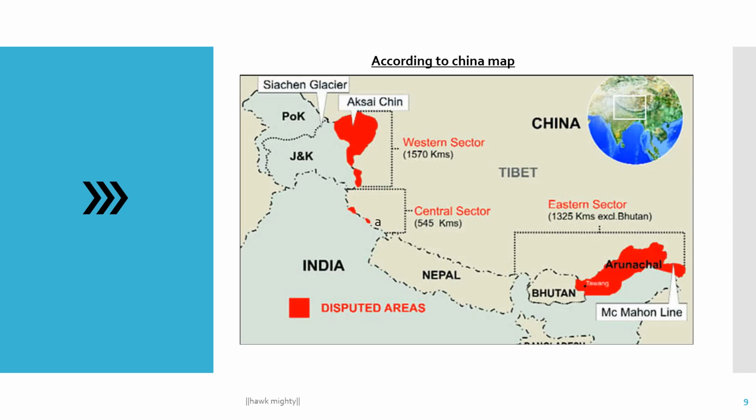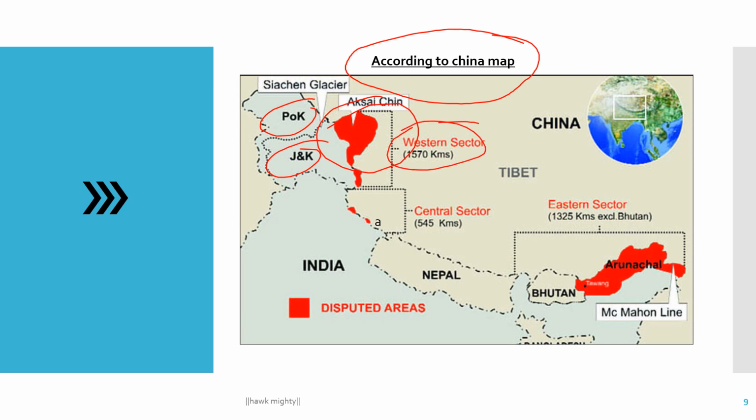Now you can see what China thinks about India. This is the Chinese map, not the Indian map. This is POK, Pakistan Occupied Kashmir. This is J&K. This is the Aksai Chin. The western sector is divided in three: western, central, and eastern. Some part of this border is also controlled by the Chinese army, and this is the eastern sector, and this is Arunachal.